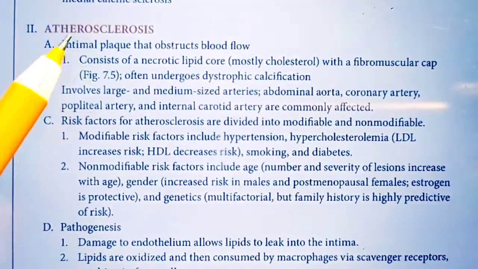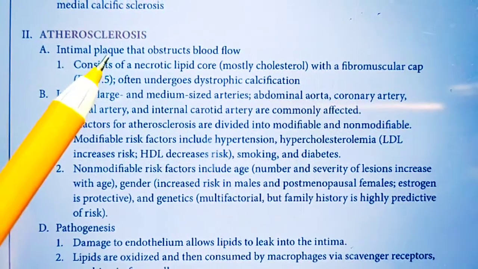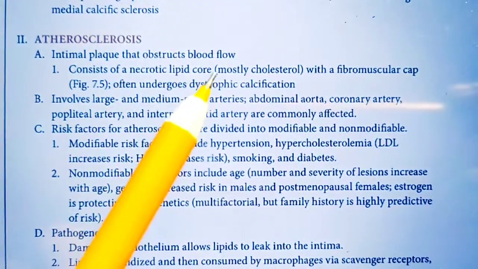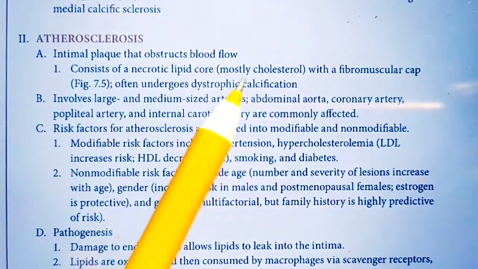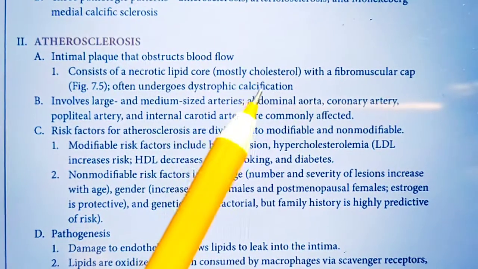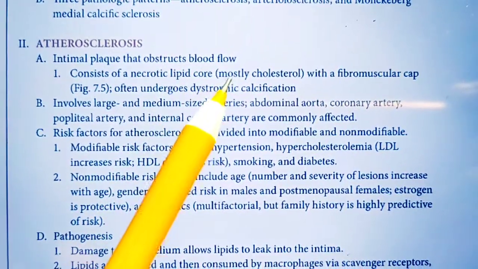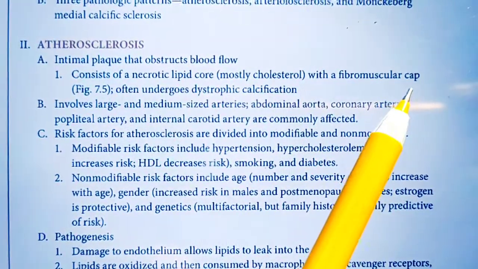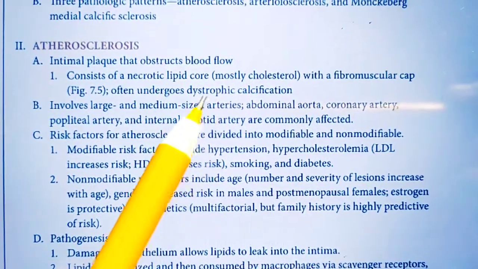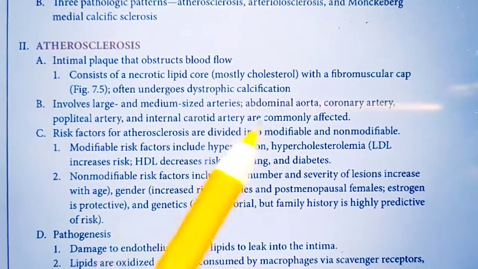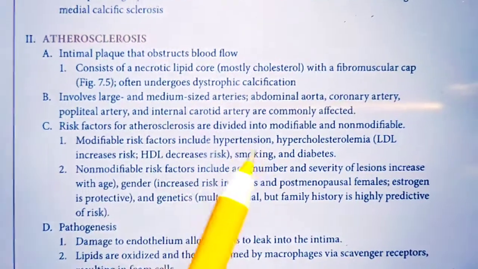So first is atherosclerosis. Atherosclerosis means plaque formation that obstructs the blood flow, and this plaque has a cholesterol core and a fibromuscular cap, and often undergoes dystrophic calcification. So what are the risk factors for this?